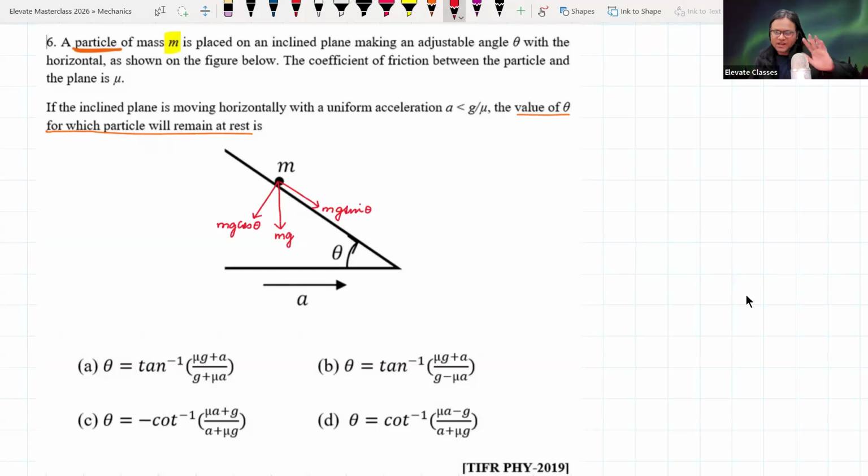So habit हो जाना चाहिए कि कहाँ पे क्या होगा. और normal reaction, normal reaction कैसे बनाना? Perpendicular to the surface, friction is present,